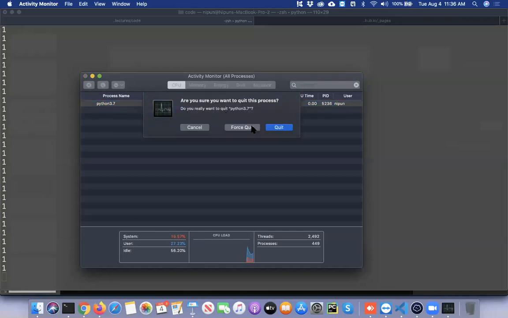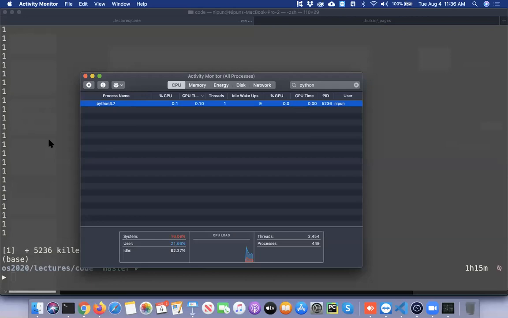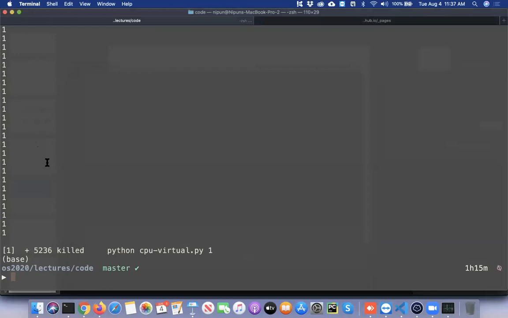So you might be thinking this is also weird, right? Why is this program listed under Python 3.7 and why not under the specific name? If you were to do this exercise with the C program, you might see the actual C program name. So this is left as a homework exercise to you to figure out why this program is showing up as Python 3.7 and not as the name of the program, which is cpu_virtual1.py.